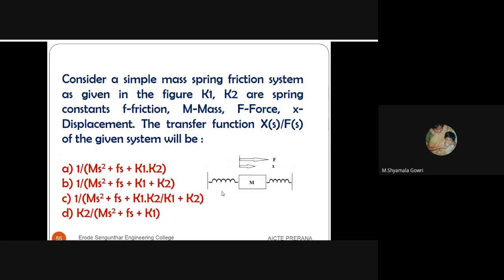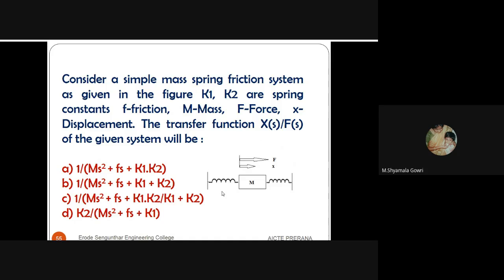Next question. Consider a simple mass spring friction system as given in the figure. K1 and K2 are the springs, F is a friction, M is a mass, F is a force, and X is a displacement. The transfer function of a system will be. So for this given system, we have four elements: one mass, one friction, two springs. So the force balance equation can be written for these elements.